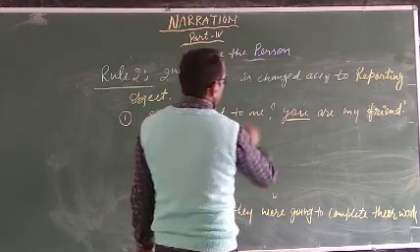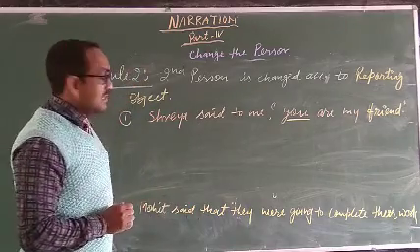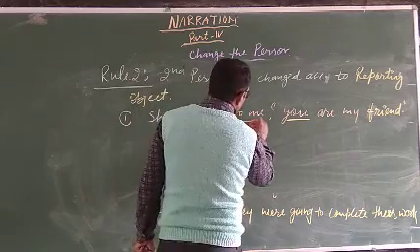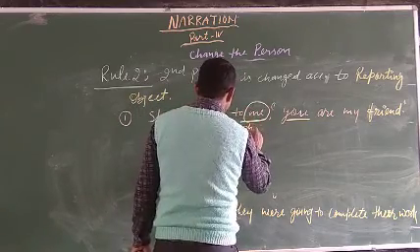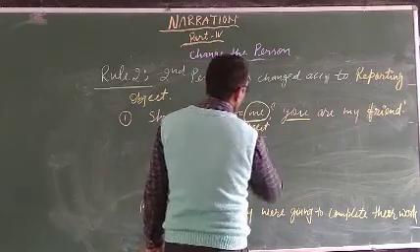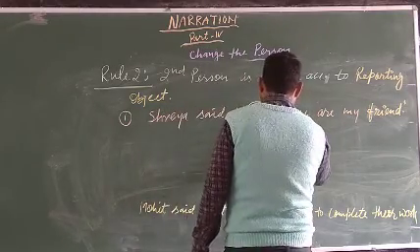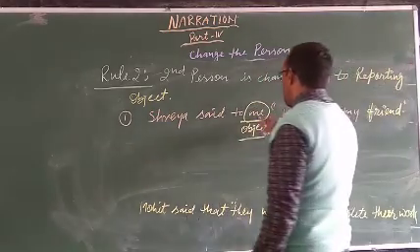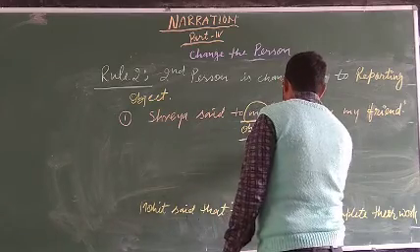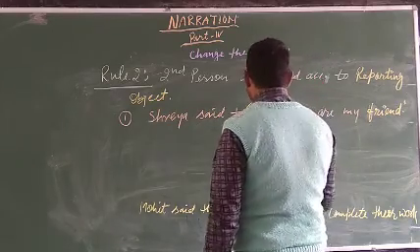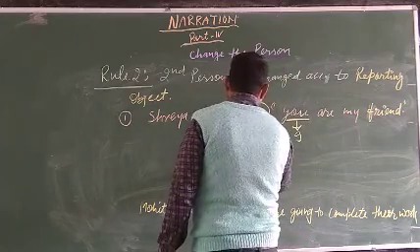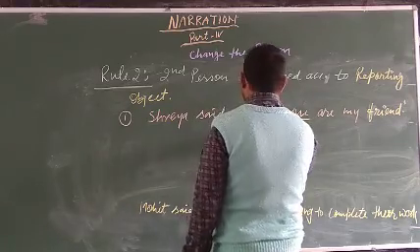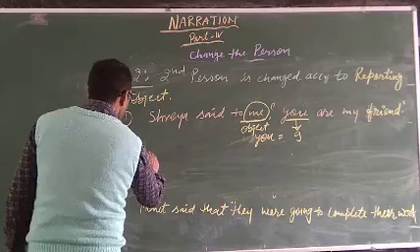You has come as subject in second person. And as a rule, second person changes according to the object. Reporting object is me. So you change according to me. The subject of me is I. It means me is replaced as I. Then you change into I because of the reporting object.